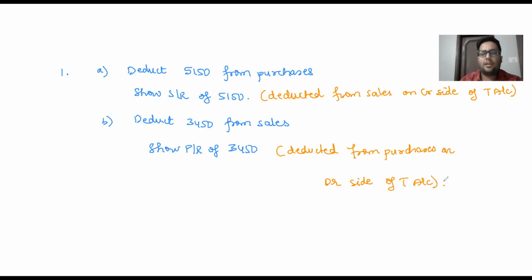So first adjustment, quite simple. There was an amount included in purchases. We remove it from our purchases. Wherever it is, we are going to show it. In this question, it was sales return. So we show it under sales return.